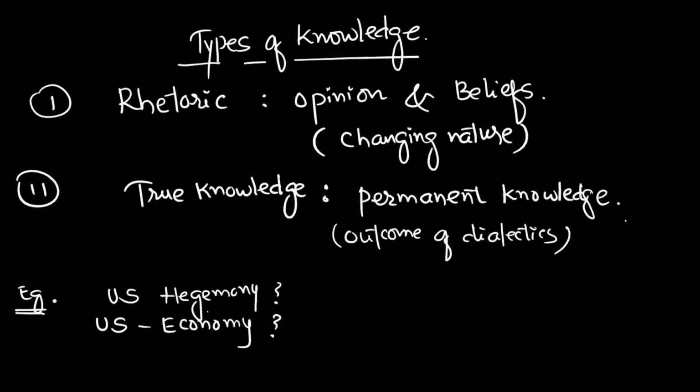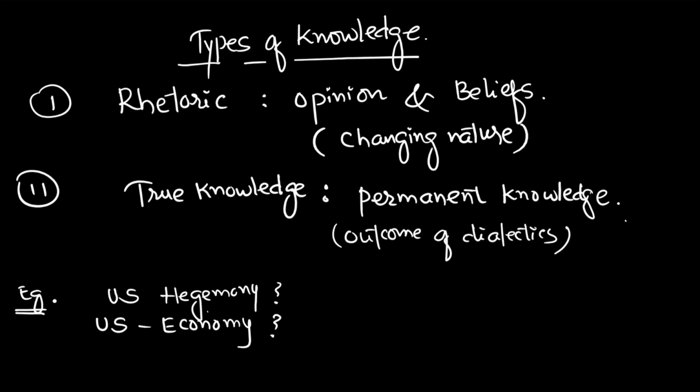Now that would be true knowledge as it is based on facts and figures. So US being a hegemonic nation is a rhetoric, it is an opinion or a belief, and it is subject to change. And the other being US is one of the top economies in the world, that is true knowledge. So that is the difference between the types of knowledge.